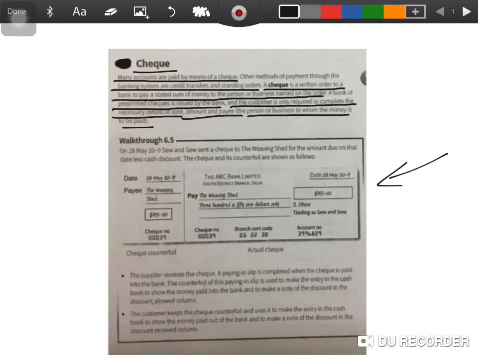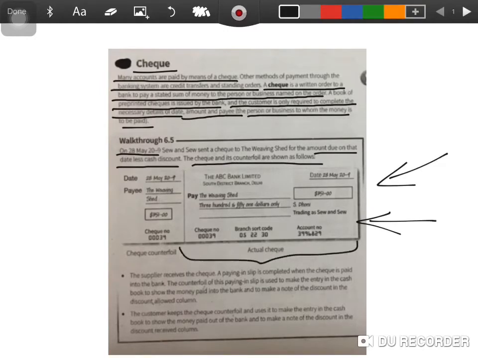On 28 May 2019, CU sent a check to the weaving shed for the amount due on that date less cash discount. The check and its counterfoil are shown as follows. This part here is the actual check, and this part here is the check counterfoil. So if I'm paying someone with the check, I'm going to tear this from here and give this part to the person to whom I have to pay the money, and this part is going to stay with me in my checkbook as a record.